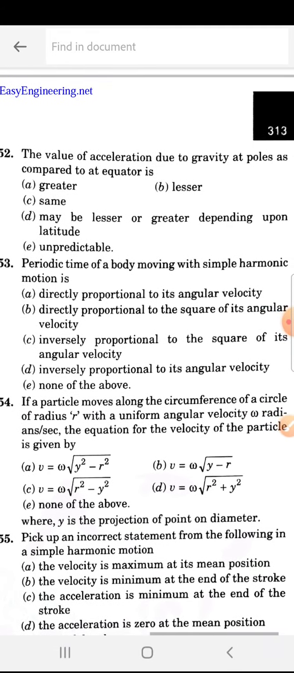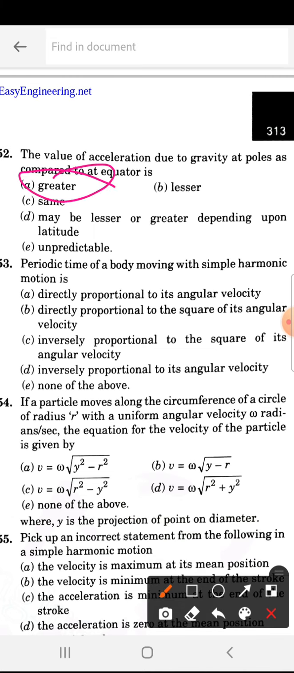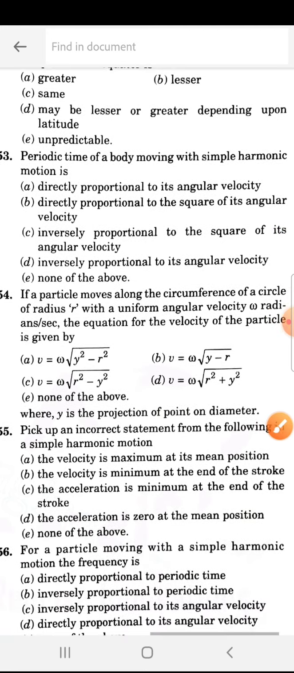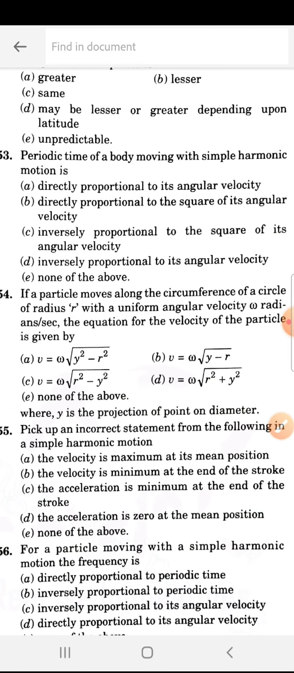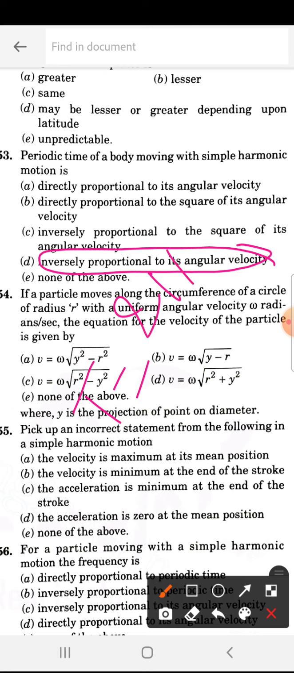Next 252. If the value of acceleration due to gravity at the poles is compared to the equator, at the poles it will be greater, important. Okay, the acceleration is higher at the poles. Periodic time of a body moving with a simple harmonic motion is, 253 is D, inversely proportional to angular velocity, because T is equal to 2 pi by omega. Okay, this is angular velocity.